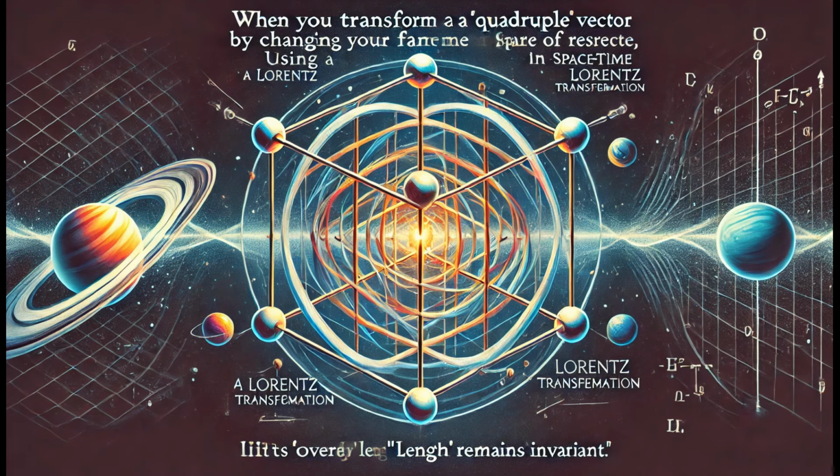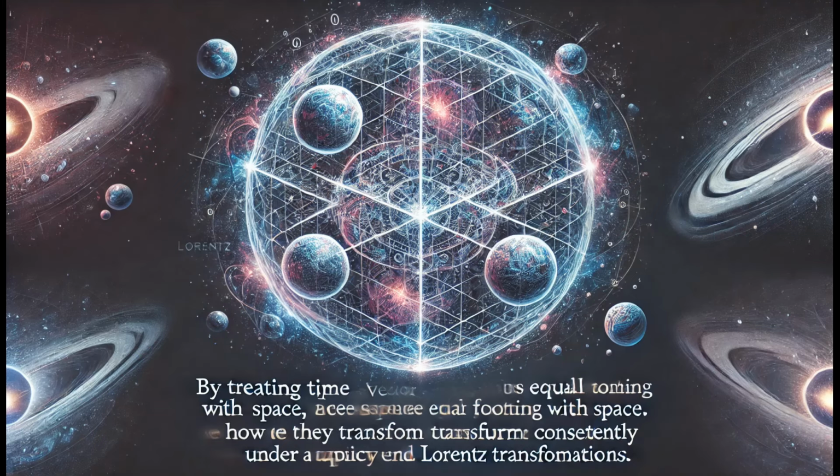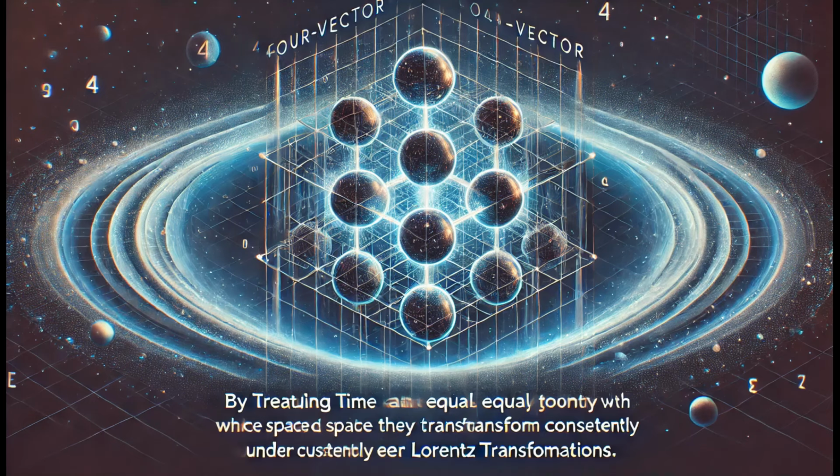By treating time on equal footing with space, the four-vector embodies the merging of space and time into a single entity, transforming our understanding of the universe from a static stage in which events unfold to a dynamic structure in which space and time are intertwined. It combines spatial and temporal components into unified entities that transform consistently under Lorentz transformations, preserving the fundamental invariance of physical laws in all inertial reference frames.